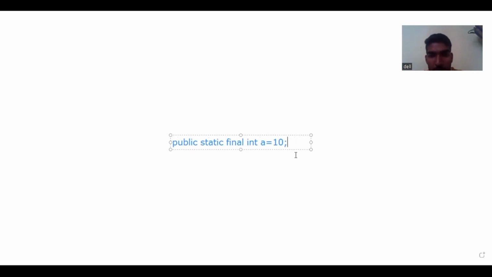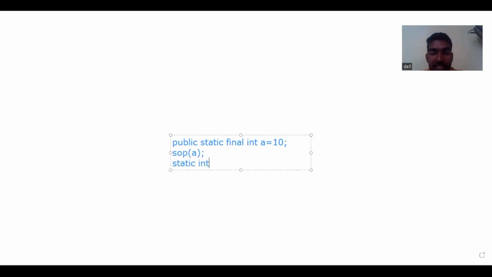If I print this A, will it give output or any error? Can you tell me? It will provide the output. Yes, it will provide output. Okay.